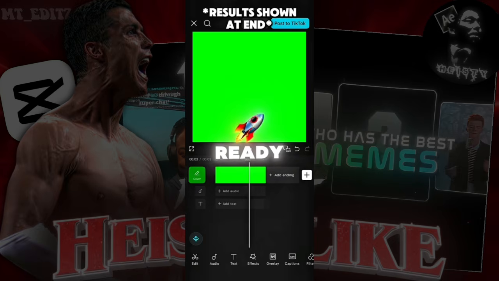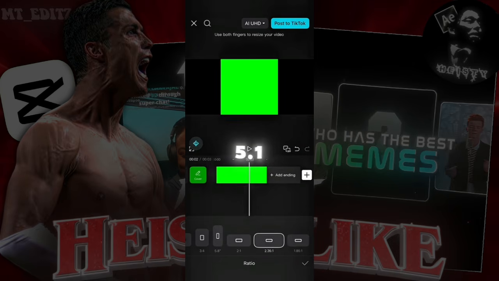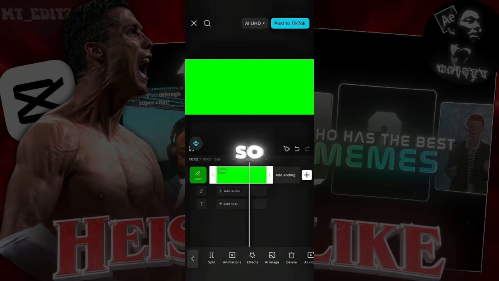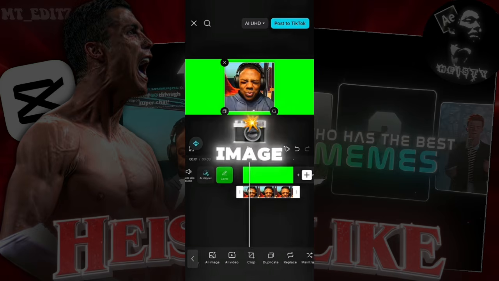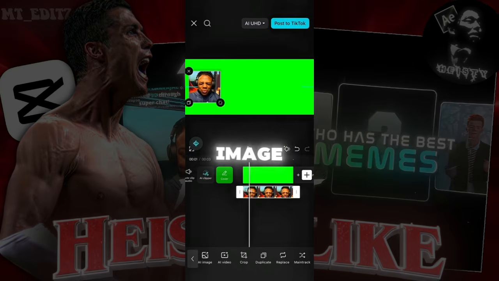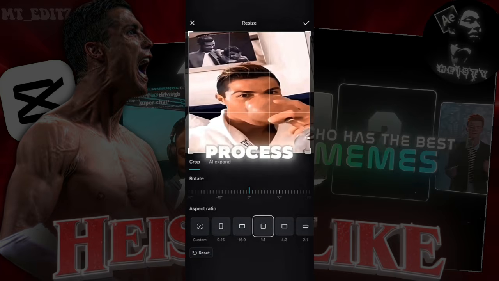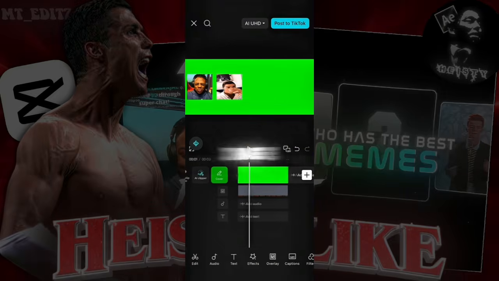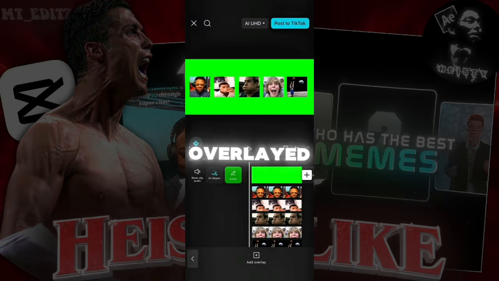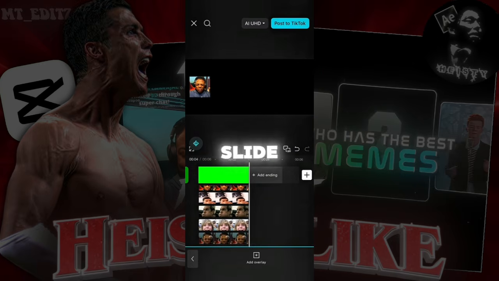Green image ready. Go aspect ratio, then select 2.35.1. Zoom into green image so it covers full screen. Overlay an image, then go crop and select 1.1. Position the image to the left. Overlay another image and do same crop process, then position it next to the previous image. Once you've overlaid all your images, duplicate the first image, then hold on it and slide it under.